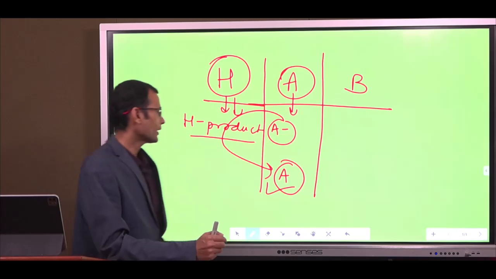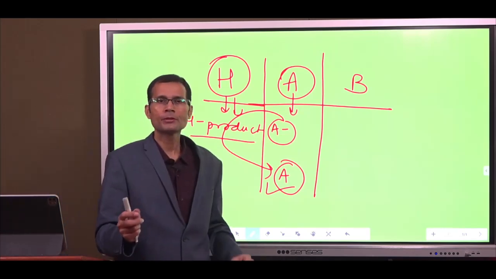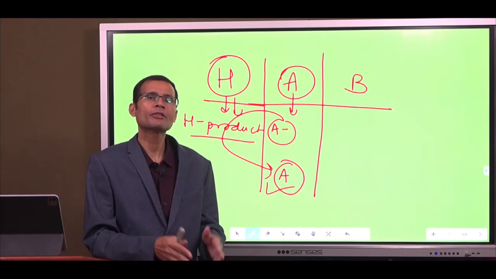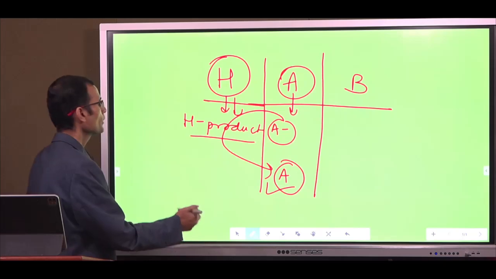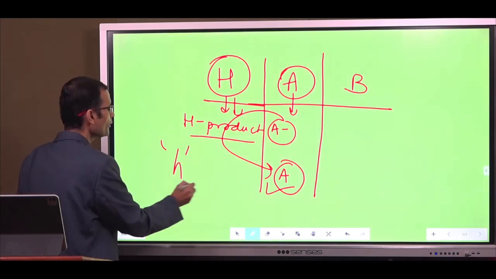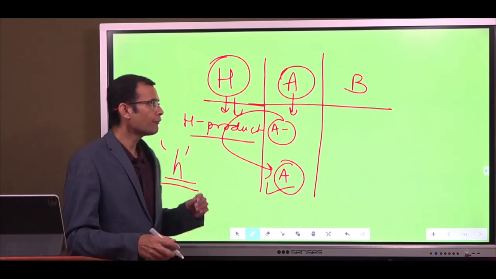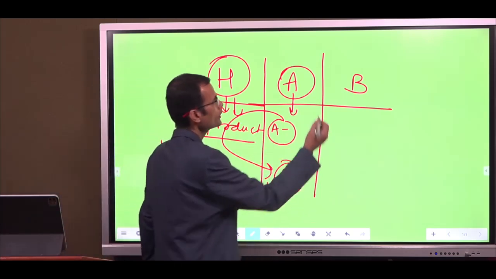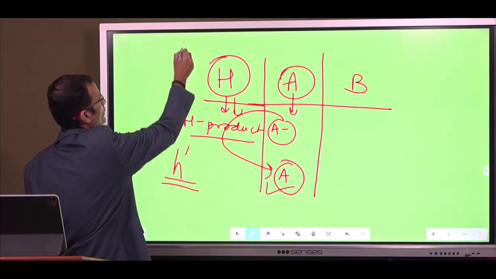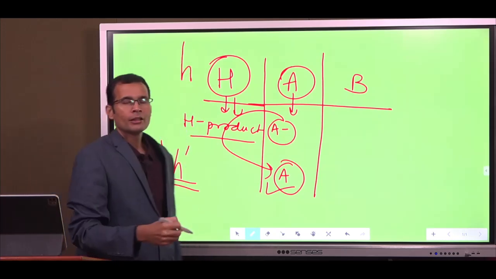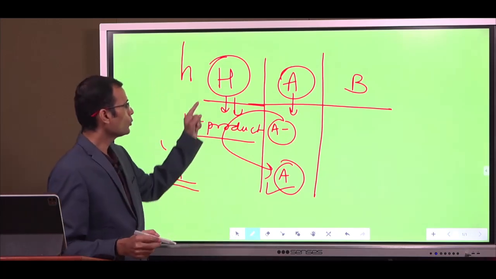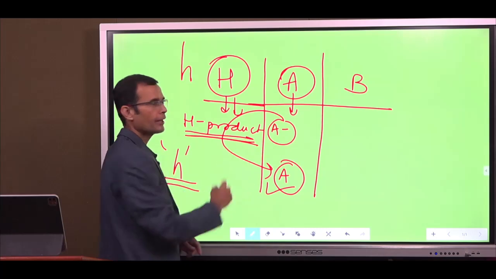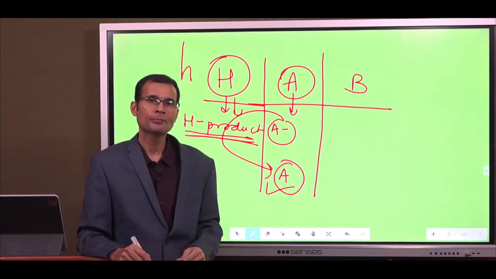In this population, a very insignificant number, very few people have the Bombay blood group. The H gene itself is recessive, so that is very, very rare. And a recessive gene means we will write it as small h. If the H gene itself is recessive, then no gene product can be formed. H product will not be formed.